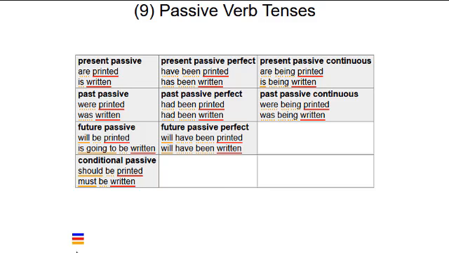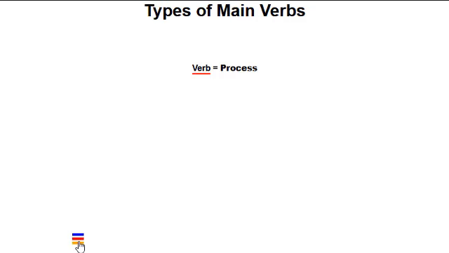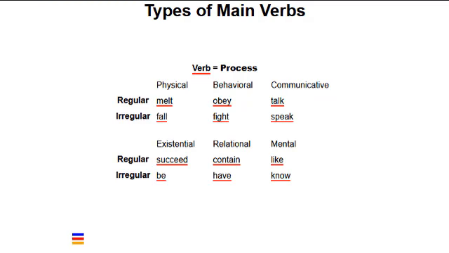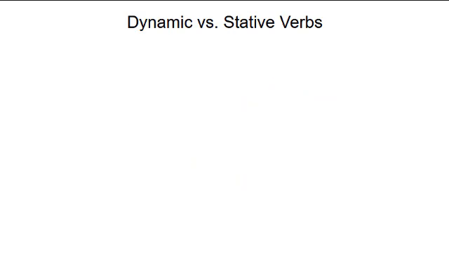When students are taught the parts of speech, they are often told that verbs represent actions. It's more accurate to say they represent processes. Physical, behavioral, and communicative processes typically are actions. But verbs also represent existential, relational, and mental processes. Verbs like be, contain, and know are not actions. The classification of verbs as dynamic versus stative illustrates this.